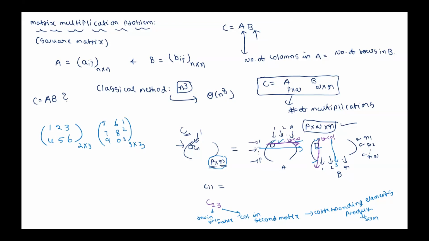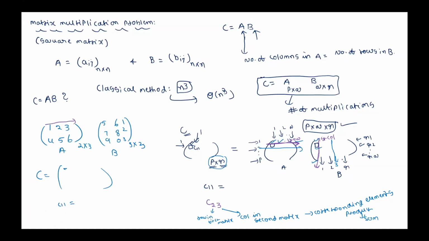Is that so? Now what is this? This is A matrix, this is B matrix. So then what is in C matrix? What is C11? Please tell me what is C11 in this case. What is that we need to do? First row we take.